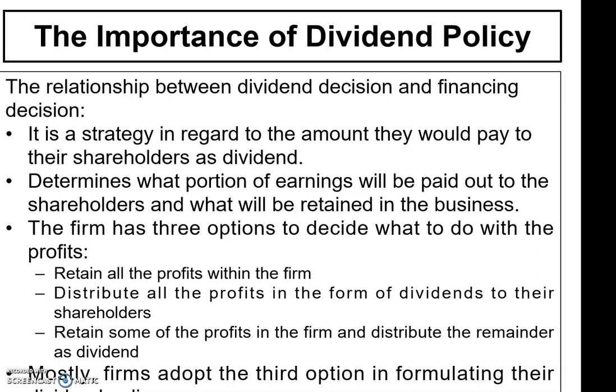Or the company can retain some of the profits in the firm and distribute the remainder as dividend. The remainder is called the residual amount. Okay, let's say the earnings of the company is 1 million, maybe it will retain 800,000 in the firm, and the balance of 200,000 will be the residual amount, which will be payable as dividend.